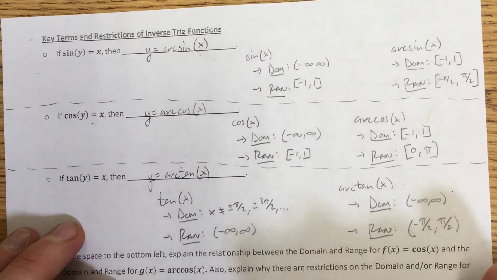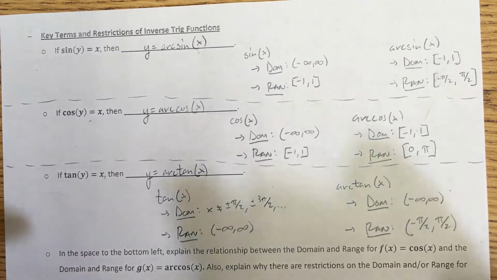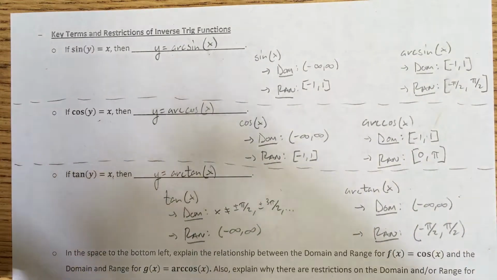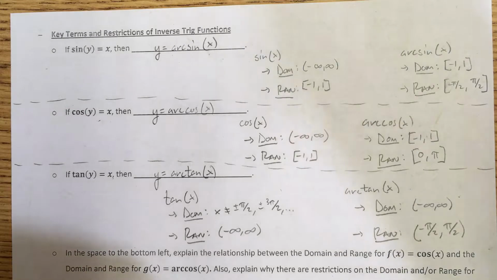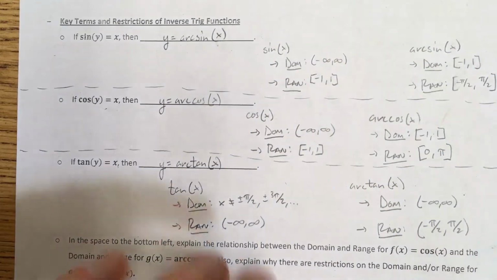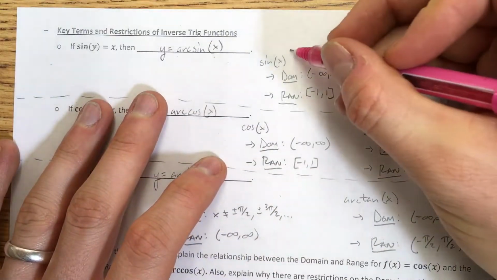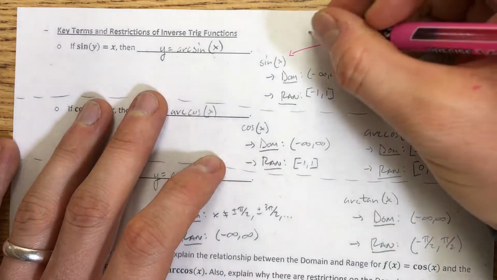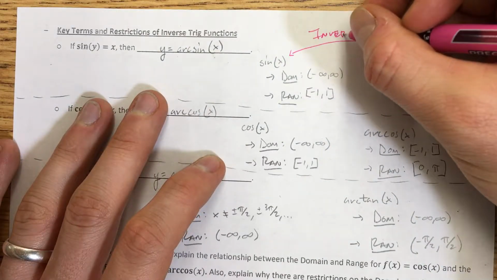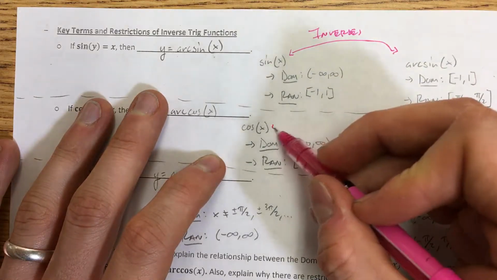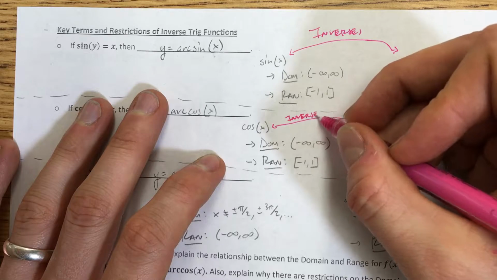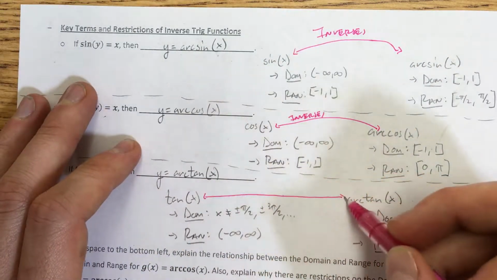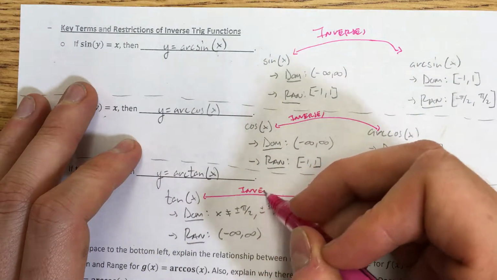I'm going to go ahead and flip to the back. Here is everything for arc sine, arc cosine, and arc tangent. So if you want to pause and write this down, I'm going to go ahead and jump in it so the video doesn't stay too long. But what's happening here is, again, sine and arc sine, they are inverses. They undo each other. Similar thing with cosine and arc cosine. They are inverses. Tangent and arc tangent. They are inverses.